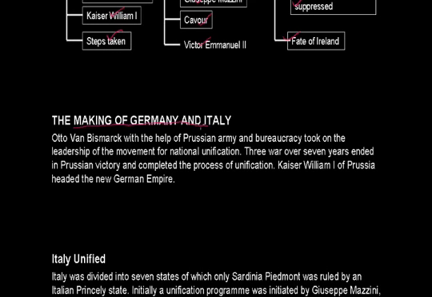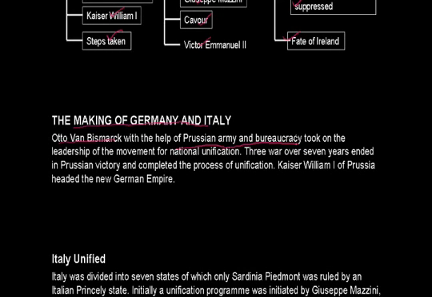kings themselves. Though the kings were living a luxurious life, they were not much interested in the affairs of the state. So finally the burden came on the army, which was there to protect the king. And as the heading says, Germany, can the army be the architect of a nation? So here in Germany the initiative was taken by Otto von Bismarck with the help of the Prussian army and bureaucracy. He was the chief minister of Prussia, and with their help he took on the leadership of the movement for national unification.